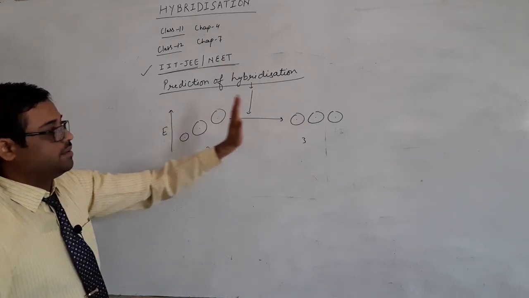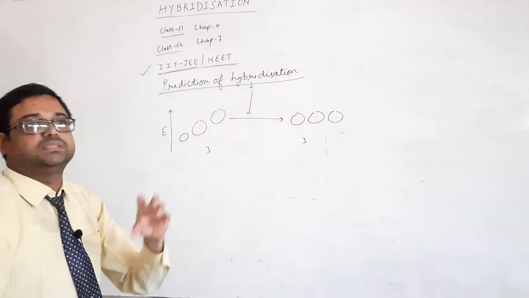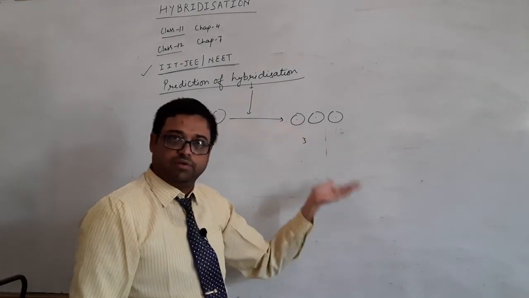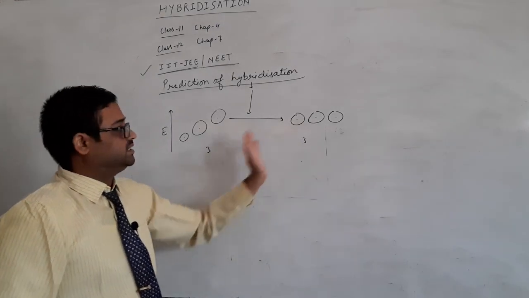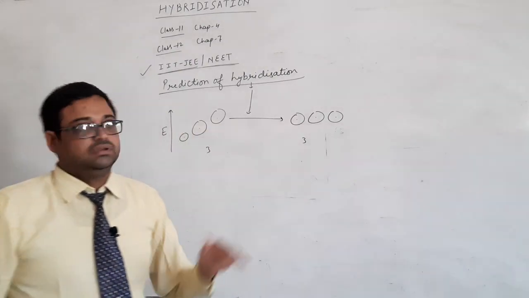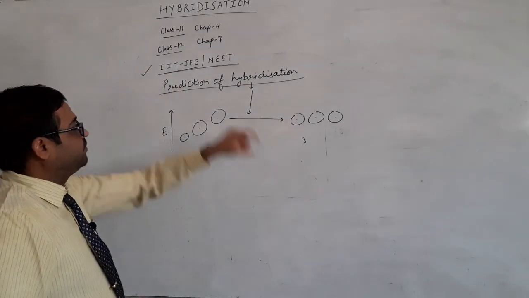So this is the hypothetical phenomenon by which mixing of atomic orbitals takes place in an atom, by which new hybrid orbitals are formed. And the speciality of these hybrid orbitals is they are the same in number, they are identical in shape, they have similar energy now after hybridization. Clear?